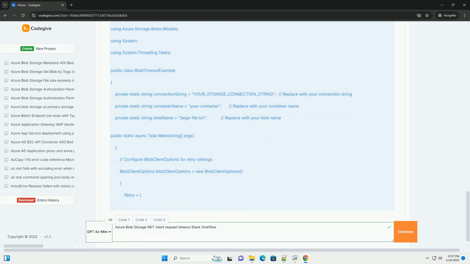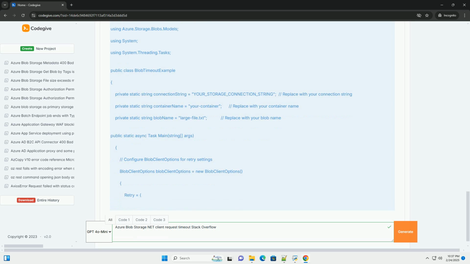Your application might be performing CPU-intensive tasks before or after the request to Blob Storage, delaying the sending of the request or processing of the response. 7. Code errors. Inefficient code, for example blocking operations on the main thread, can introduce delays that lead to perceived timeouts. 8. Concurrency issues. Excessive concurrent requests from your application to Blob Storage can overwhelm the network connection or the Blob Storage service, causing timeouts.